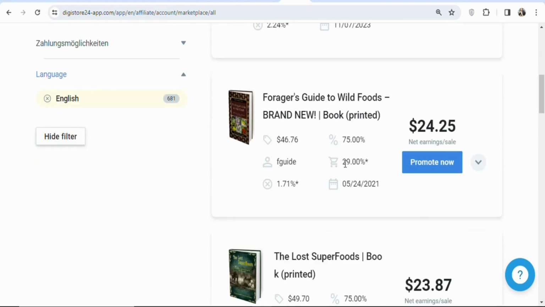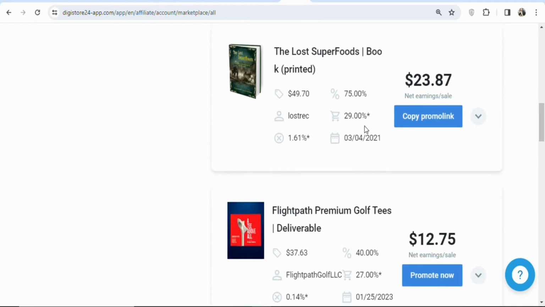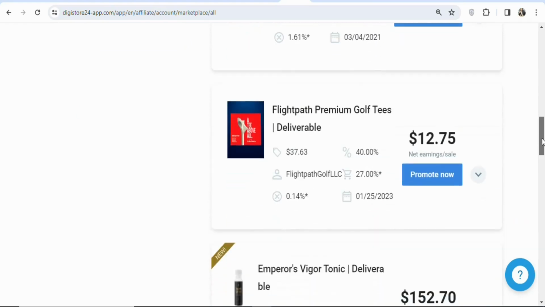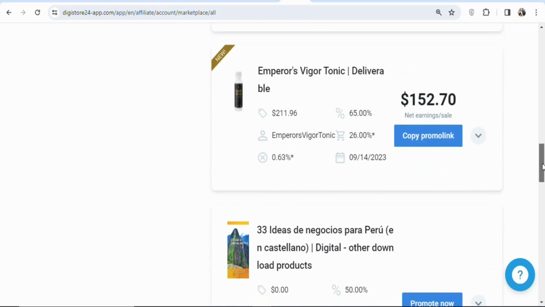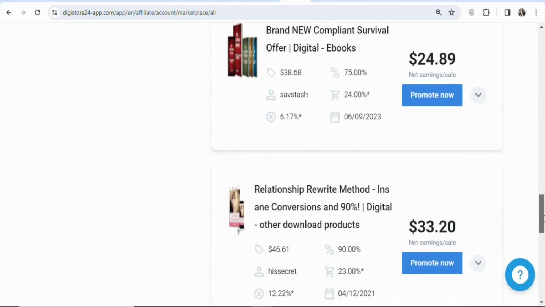You can see the next one, the cart conversion rate is 29%. So if you promote it to, let's say, 200 people, you are going to get 29% of them buying the product. As I scroll, you can see many others that you can promote. The next one is also 29%. You can see another one, 27%. So all these products are performing very well. You can see a whole lot of them. They are performing very well. So any of them that you want, you can select it and then promote it.